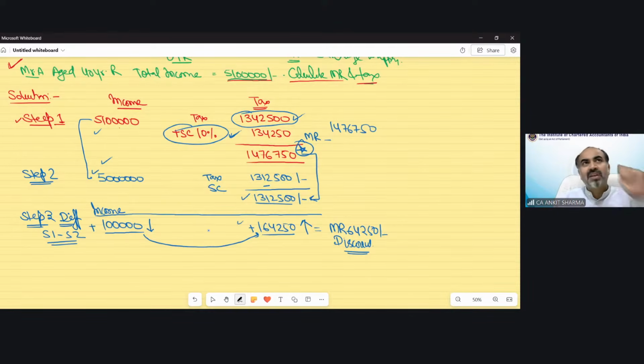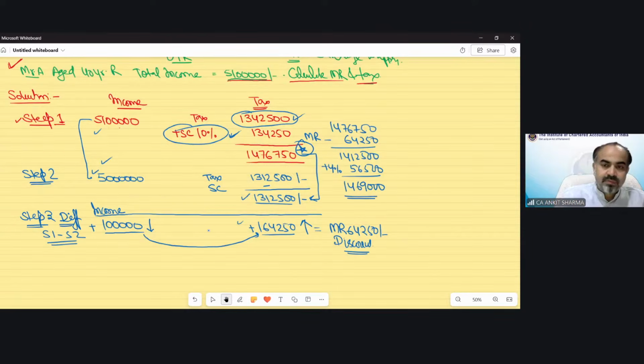So technically marginal relief will work like a rebate. The name is marginal relief, but it will reduce your tax liability as a discount. So that would be 64250. So the remaining would be 1412500, and now cess will be applicable on this value. 4% cess is 56500, and the final tax liability would be 1469000. Understood? So this is how we need to calculate the marginal relief.